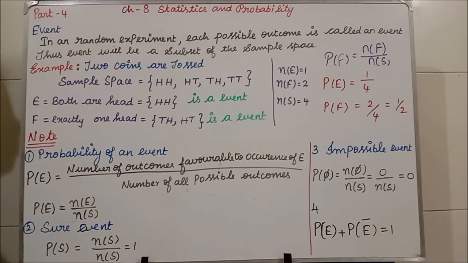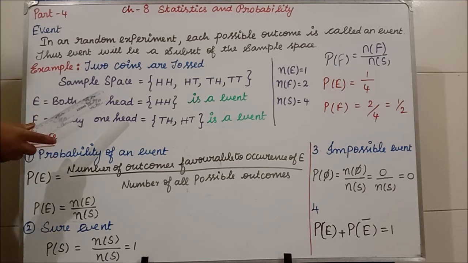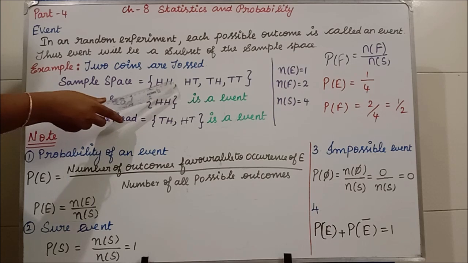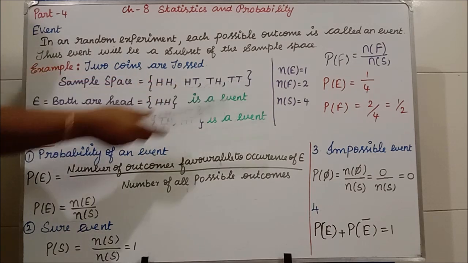Now I'm asking you, when a single coin is tossed, what are the possible outcomes? A coin. Yes, very good. Head and tail, H comma T. That's all. A single coin toss means only head or tail. If two coins are tossed, what are the possible outcomes? Head head, head tail, tail head, tail tail. So the possible outcomes we have to write as the sample space. So sample space is equal to, when two coins are tossed, the possible outcomes are HH, HT, TH, TT.